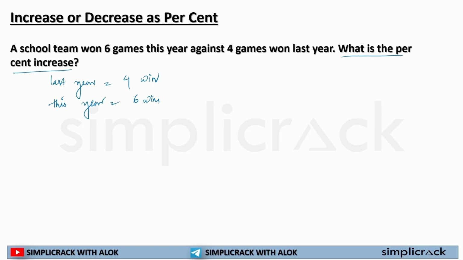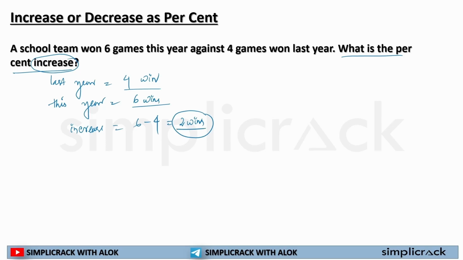So what do I need to find out first? The increase. Then I will find out the percentage. So the increase in wins is what? The higher number, 6, minus the lower number, 4, is equal to 2. So the increase in number of wins is 2. Now I have to find out the percentage.